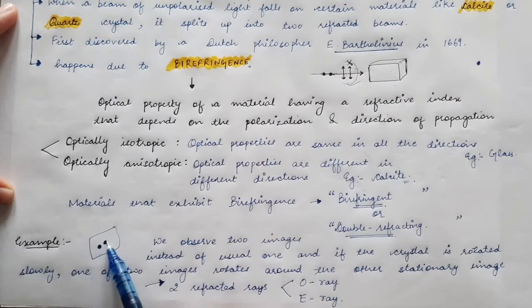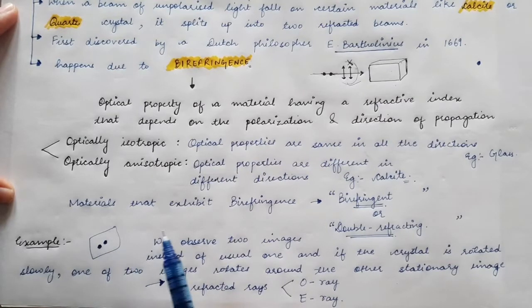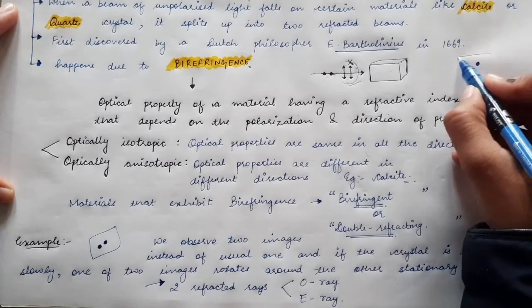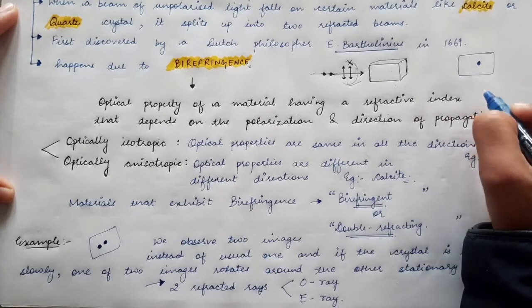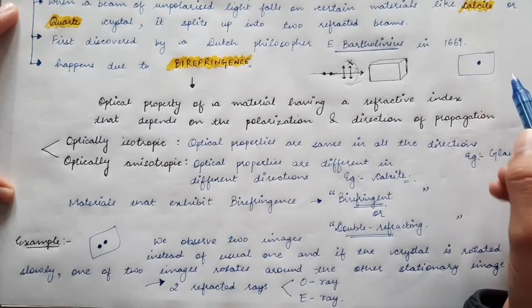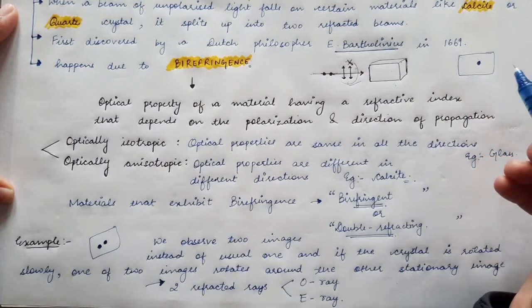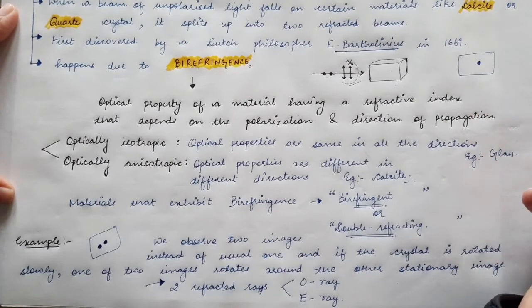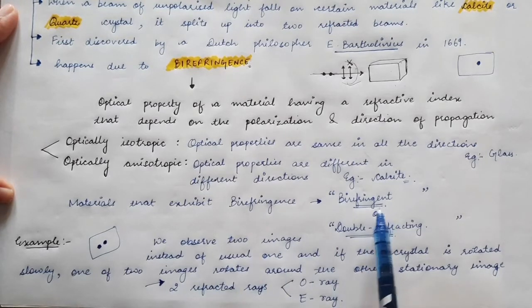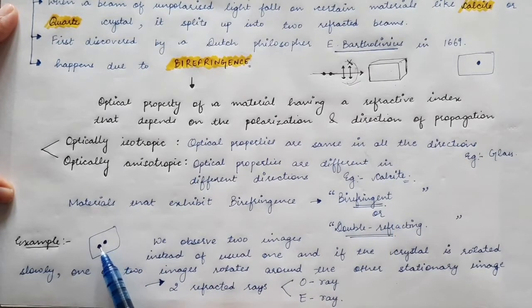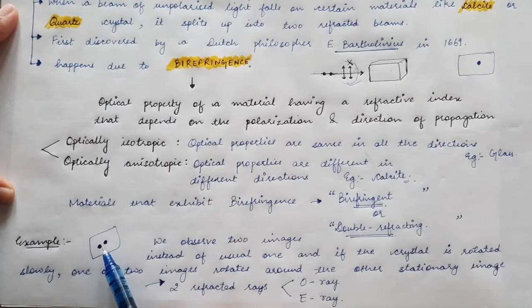These two images occur due to double refraction. In the case of glass, if you place a glass plate over the dot, you get a single image, and that single image is due to the normal refraction which we usually study in high school. But in the case of birefringent materials, you get two images caused by double refraction.